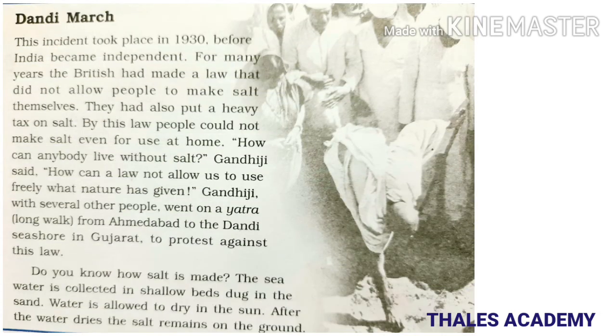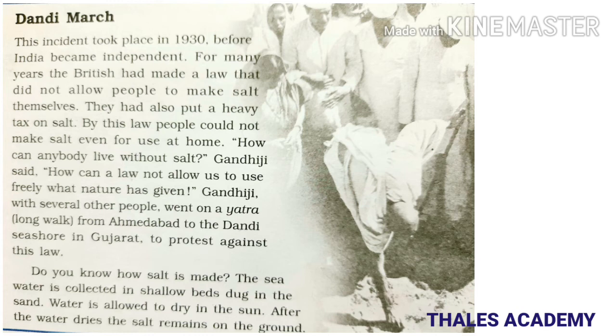Dandi March. This incident took place in 1930 before India became independent. For many years, the British had made a law that did not allow people to make salt themselves. They had also put a heavy tax on salt. By this law, people could not make salt even for use at home. How can anybody live without salt?